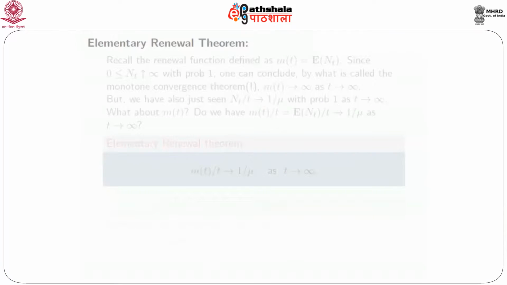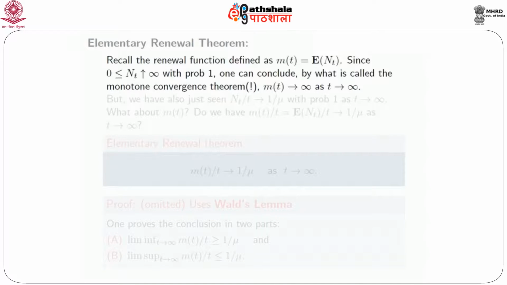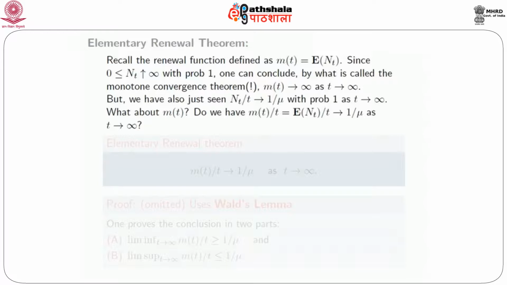So we start with what is called the elementary renewal theorem. Recall the renewal function, which was defined as M_t, the expected value of N_t. We showed that this is finite. Since N_t goes to infinity with probability 1, one can conclude by the monotone convergence theorem that M_t goes to infinity as t goes to infinity. So essentially, since N_t is non-negative and increases to infinity with probability 1, the expected value of N_t by the monotone convergence theorem also goes to infinity as t goes to infinity.